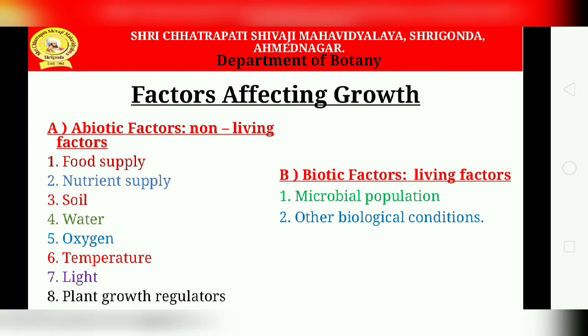The first is food supply. Growth is directly proportional to the food supply. So if the growing regions do not get adequate food supply, the growth slows down and ultimately stops. Okay, so it is a natural process, we can say. Then the next is the nutrition supply. The same thing can happen again.